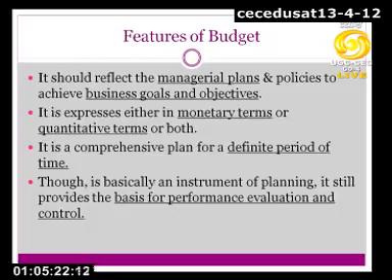Another feature required is that it is a comprehensive plan for a definite period of time. It is very important. I have underlined this phrase, definite period of time.